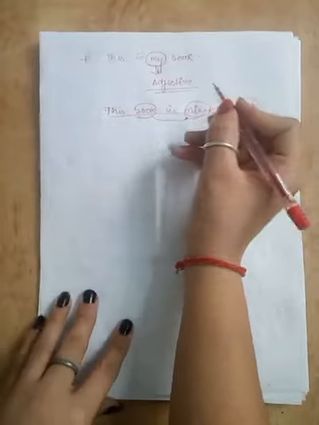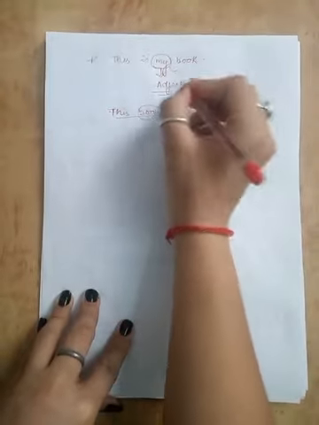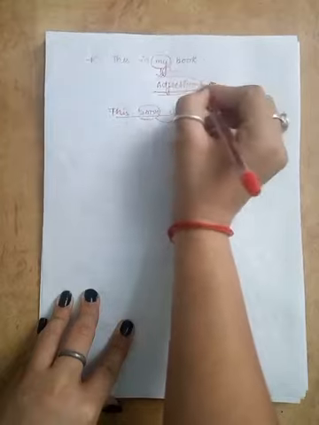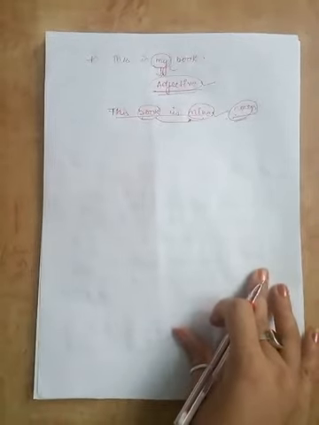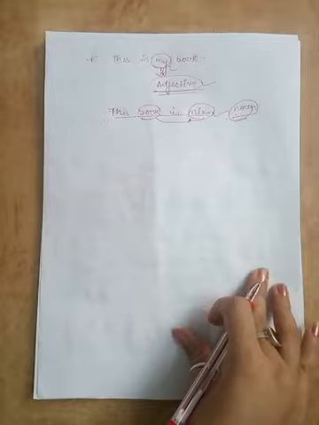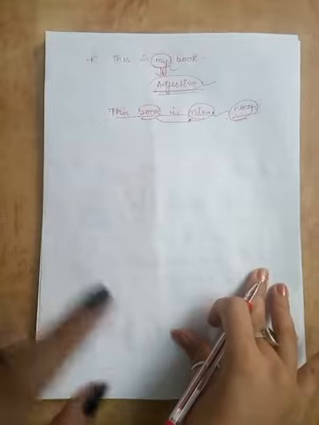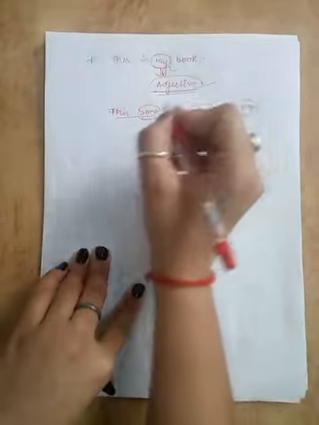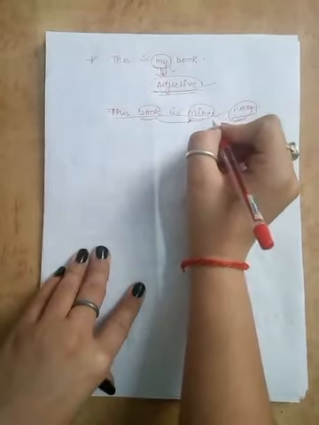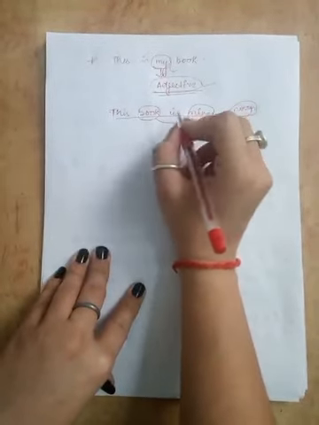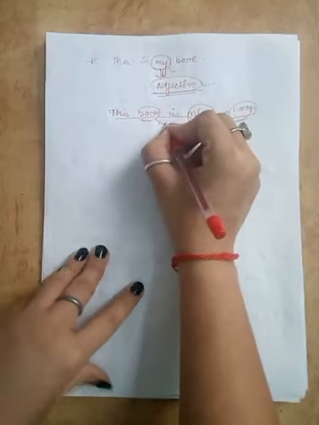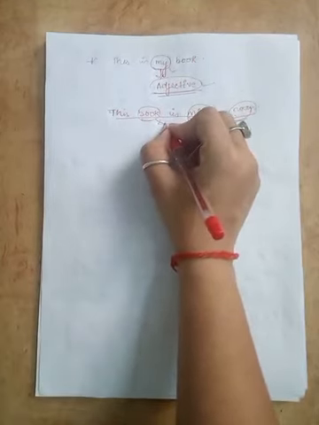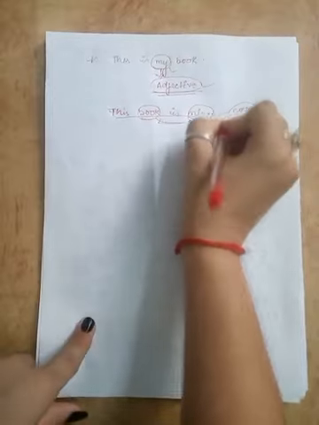Here this word my is functioning as an adjective. I can also say, while talking about my book, that this book is mine. When I say this book is mine, I am using the word mine to stand for my book. So in this case, we are using mine as a noun.